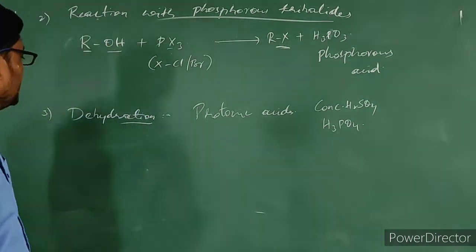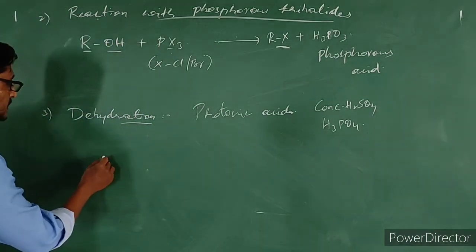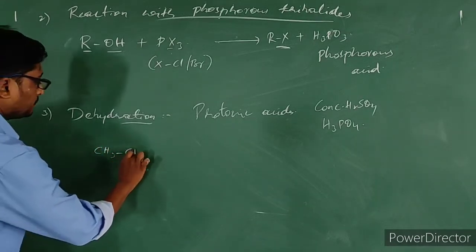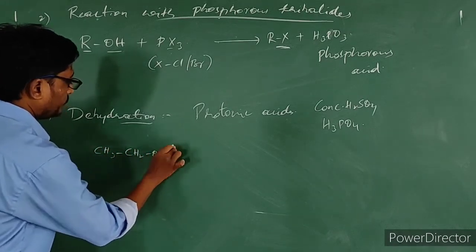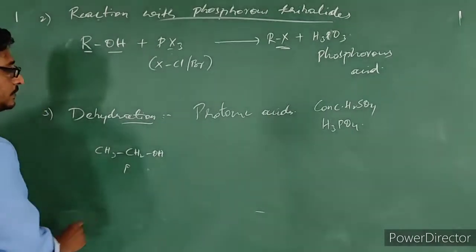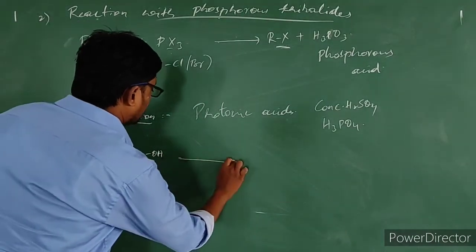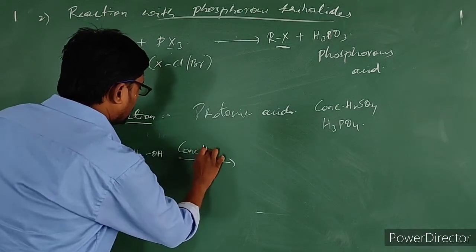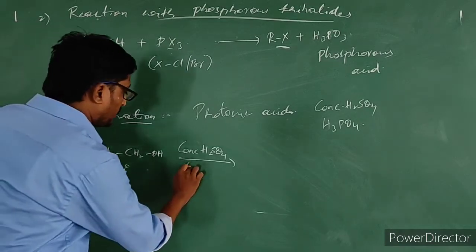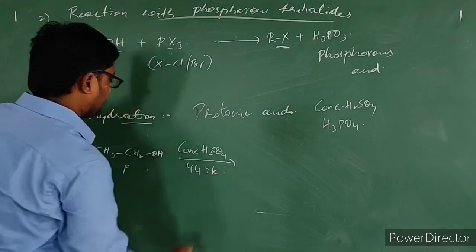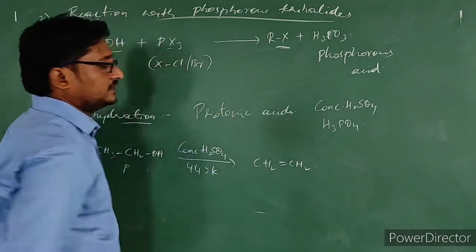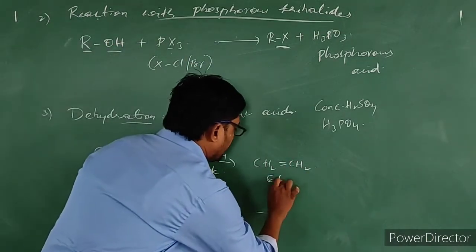Let us consider a primary alcohol. This is on reaction with concentrated sulfuric acid, H2SO4, at a temperature of 443 Kelvin. Then alkene gets produced in this way, nothing but ethene.